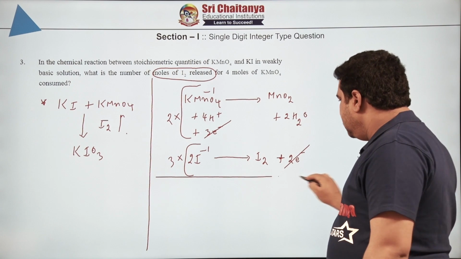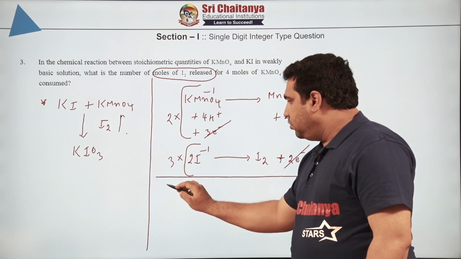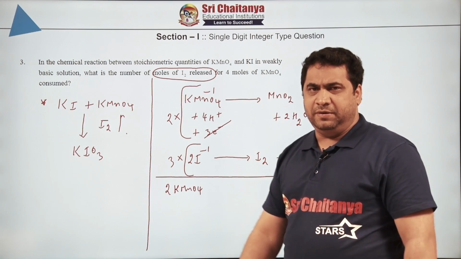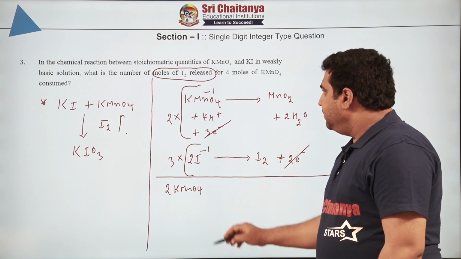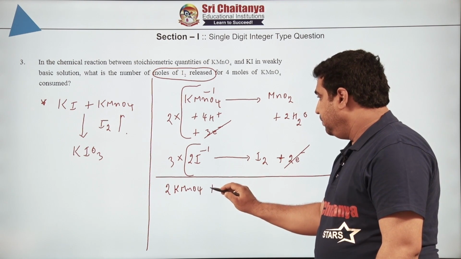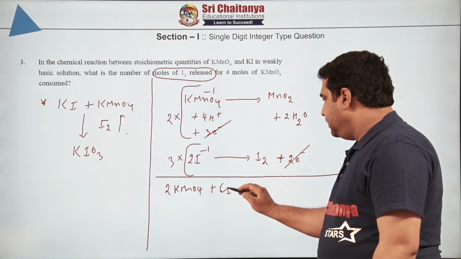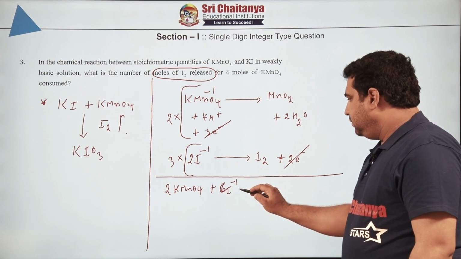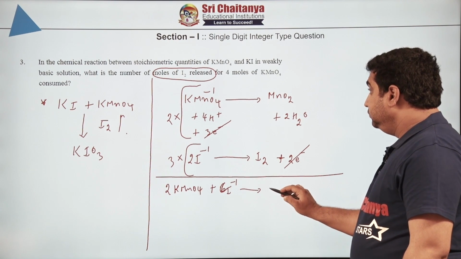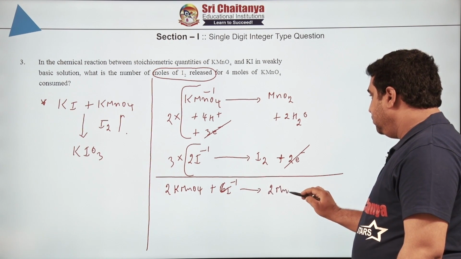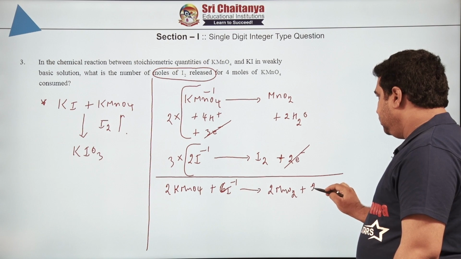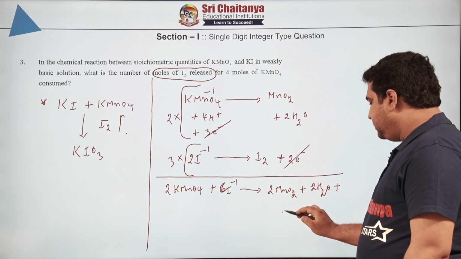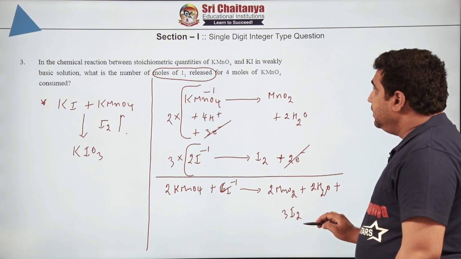After you cancel out, if you write the net reaction, what are you going to get? So you are going to get 2 KMnO4, I think no need to explain further, but still 2 KMnO4 plus 6I- gives rise to 2 MnO2 plus 2 H2O plus how much iodine is released? 3 iodine is released.